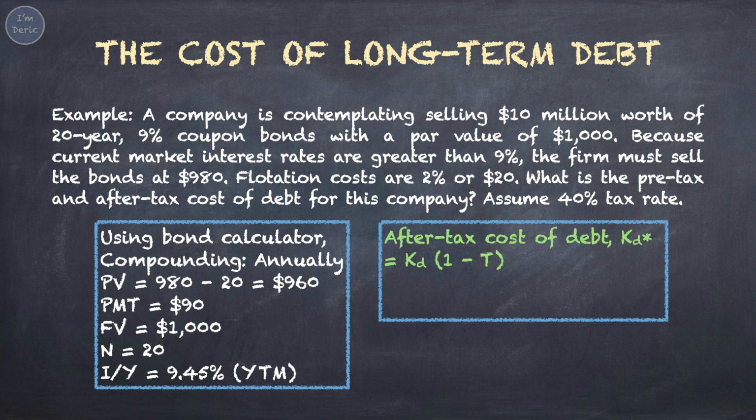To calculate the after-tax cost of debt, we apply the formula, pre-tax cost of debt times 1 minus T, where T is the tax rate. Taking 9.45% times 1 minus 0.4, 40% is the tax rate, you'll get the after-tax cost of debt, 5.67%. Take note that the after-tax cost of debt is lower than the pre-tax cost of debt.